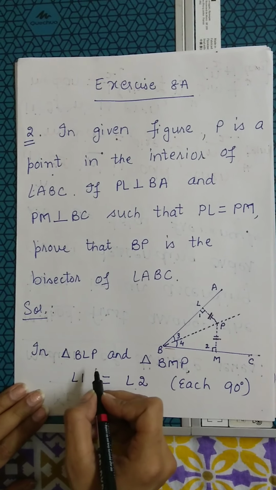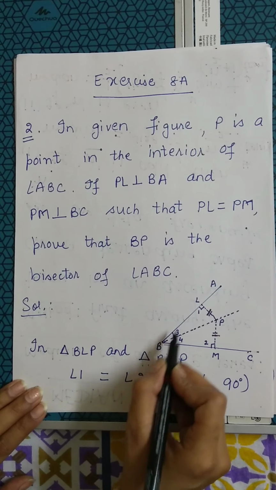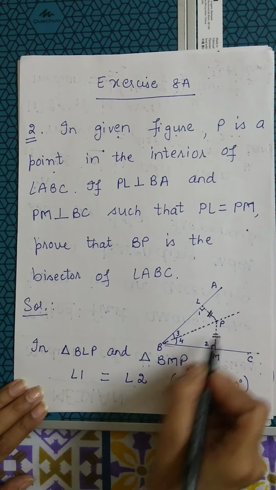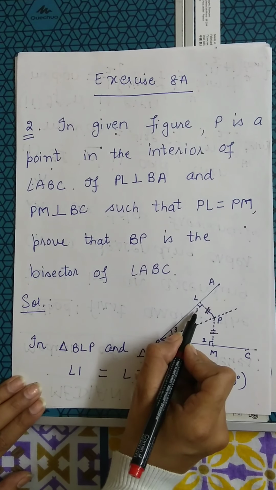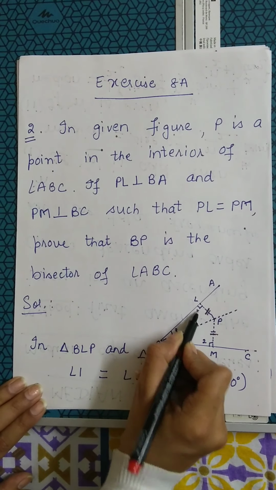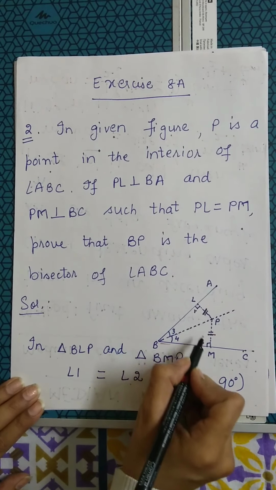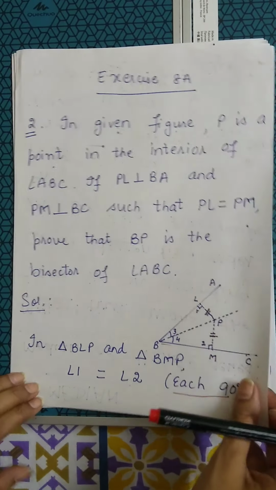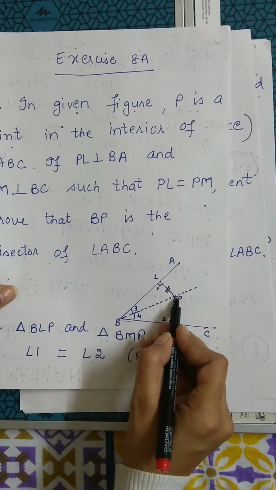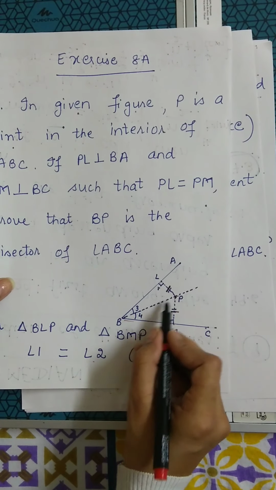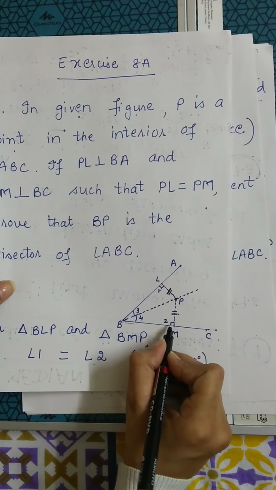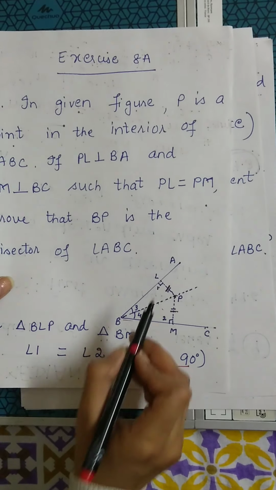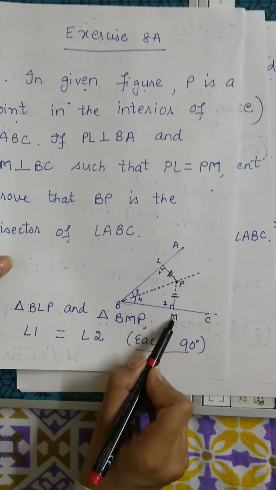So first of all, I will take triangle BLP and triangle BMP. I named these angles as angle 1 and angle 2 because these are perpendiculars, so each angle will be 90 degrees. Second one, BP will be equal to BP, isn't it? Common side. And because it is opposite to 90 degrees, it can be taken as hypotenuse. And the third one is PL is equal to PM.